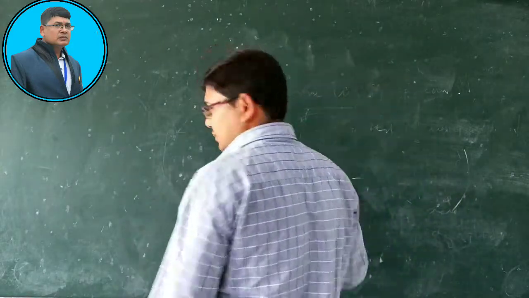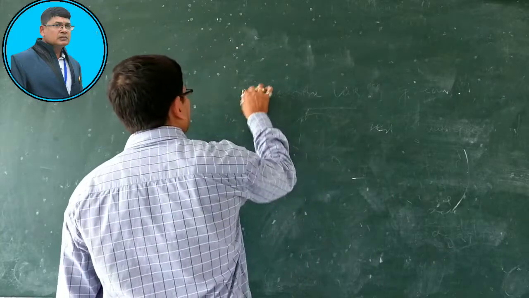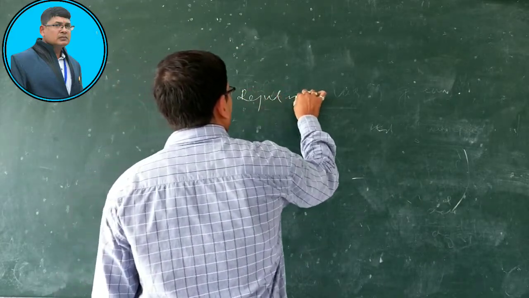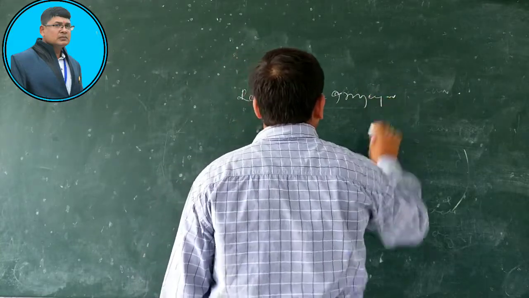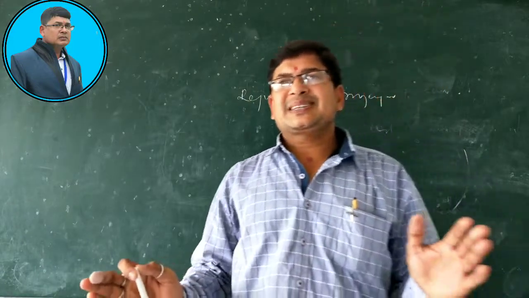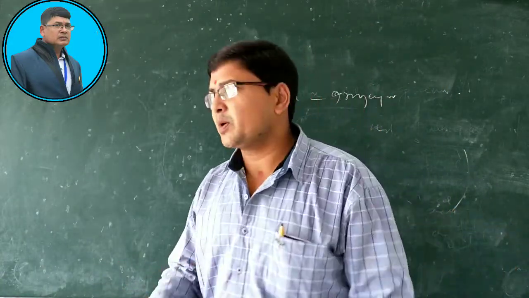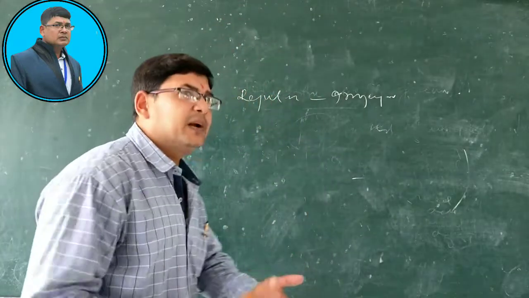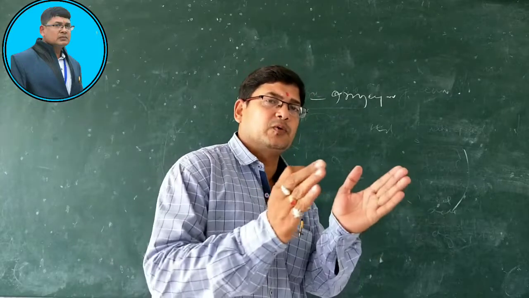Then comes regular verb or irregular verb. What are regular verbs? Regular verbs are those verbs that have the same form, like the past form V2 and the past participle form V3 remain always unchanged.